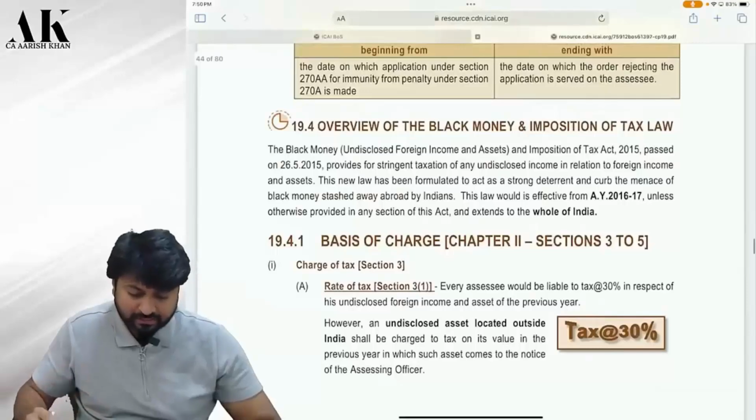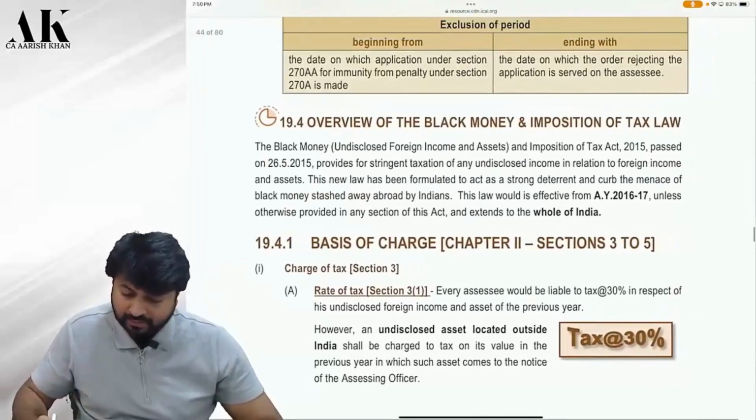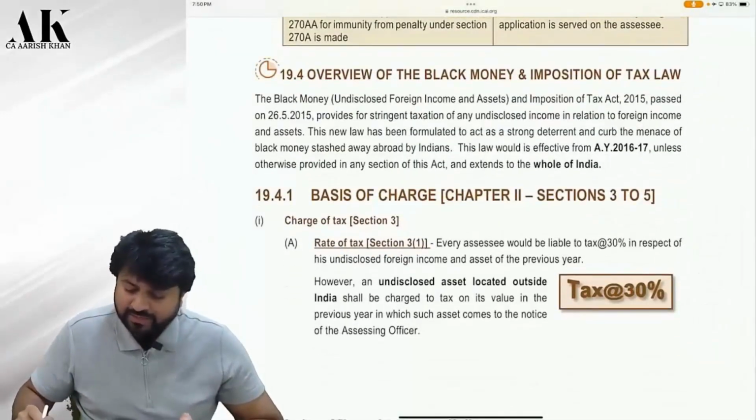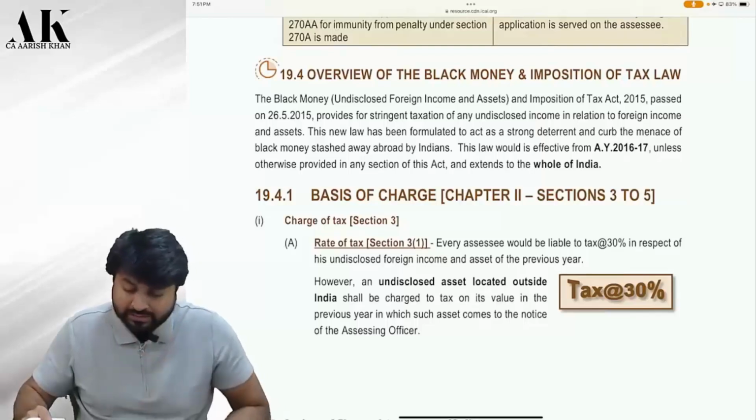Shall I read the overview? The intro is as follows. Pay attention. The Black Money Law and Imposition of Tax Act 2015 passed on 26th of May 2015 provides for stringent taxation of any undisclosed income in relation to foreign income and assets. This new law has been formulated to act as a strong deterrent.